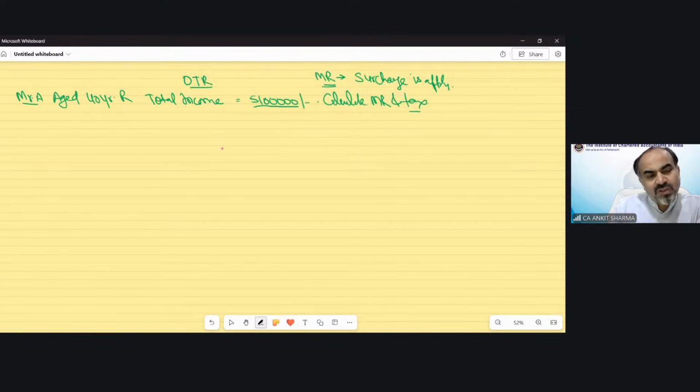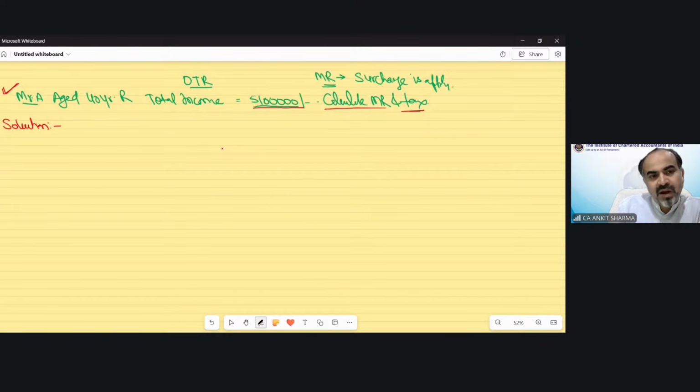So there's a fixed question. The question would always be like this. In case of MR, there would be a certain income, and as I've told you, in the examination it would be more than the limit on which surcharge is applicable. And they will ask you to calculate the MR and tax. Now, the solution part.